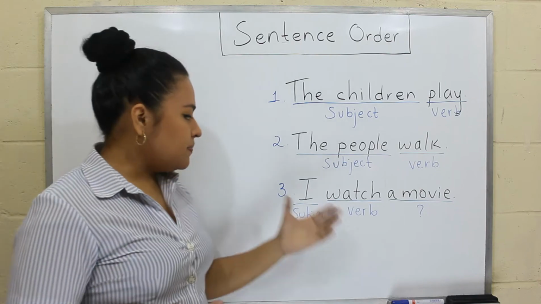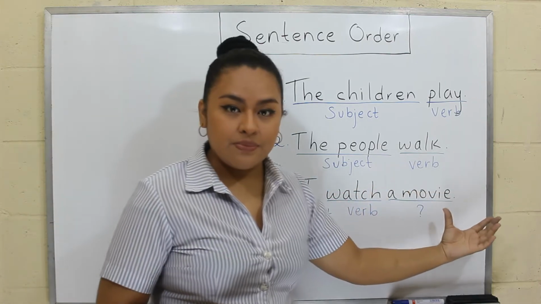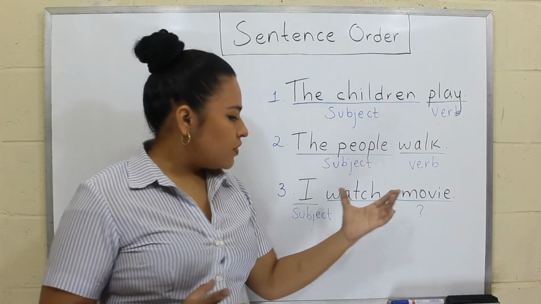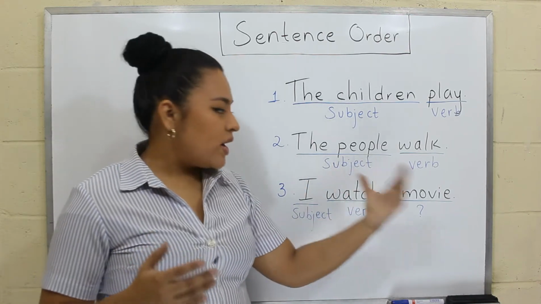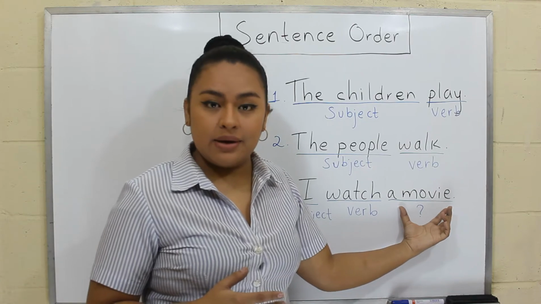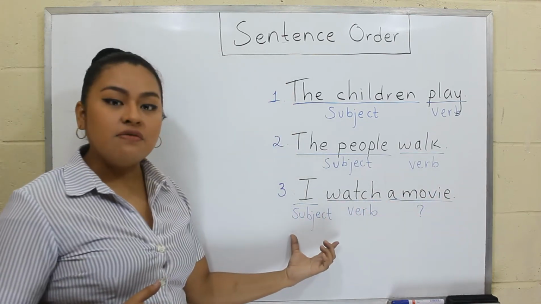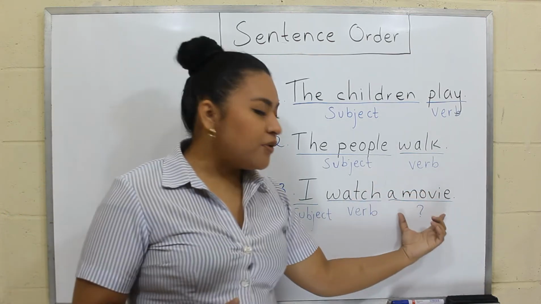And finally, I watch a movie. We have the subject, I, and the verb, watch. But what happens with a movie? Is that part of the verb? Is that part of the subject? Or what is the function of this phrase?